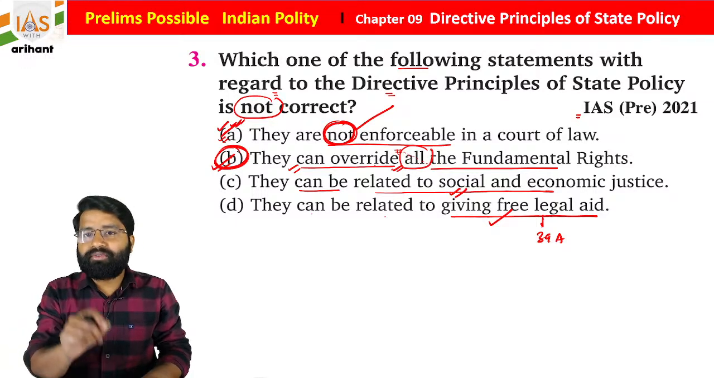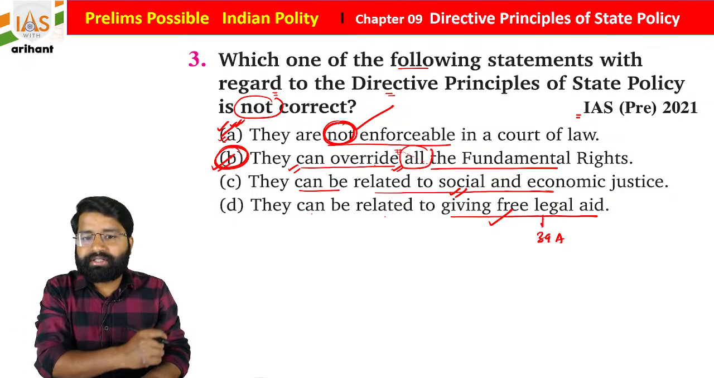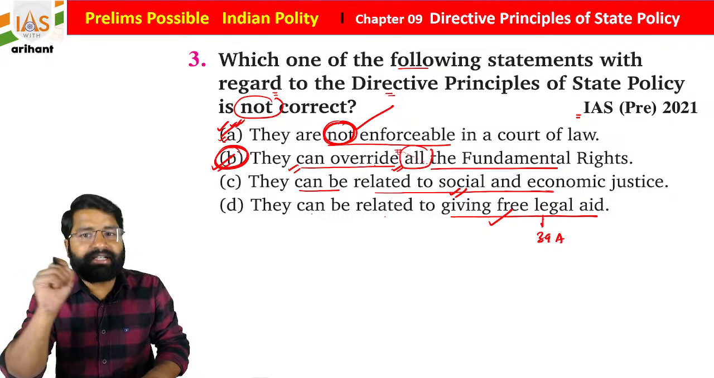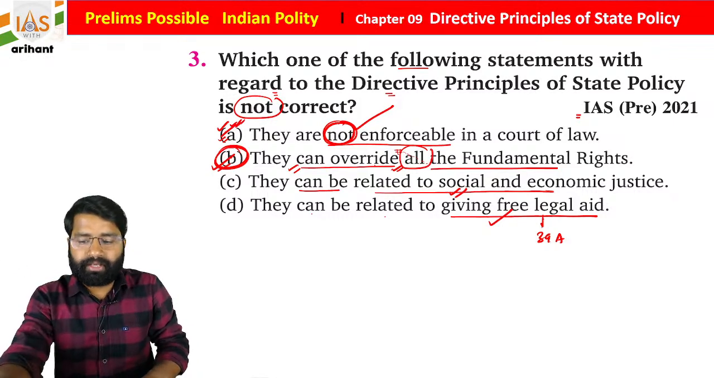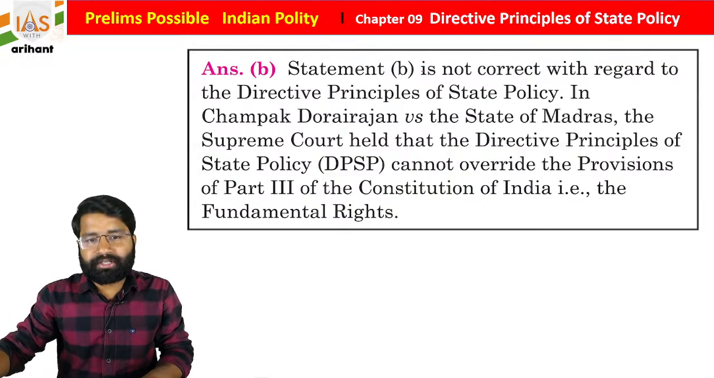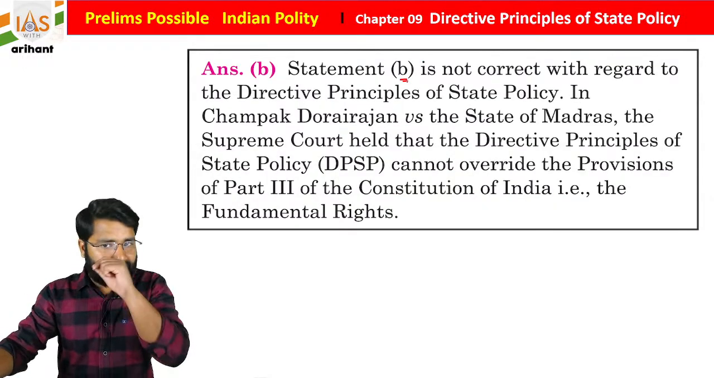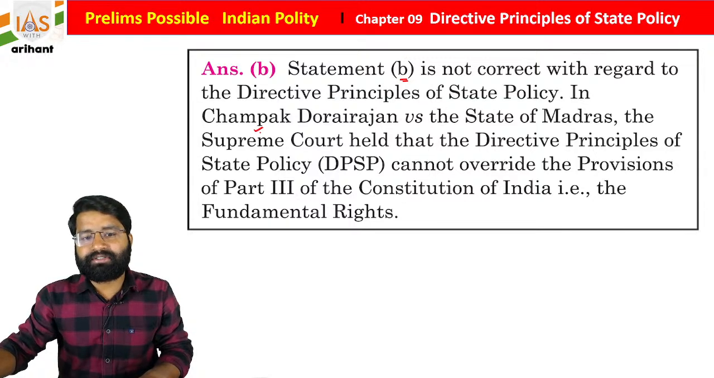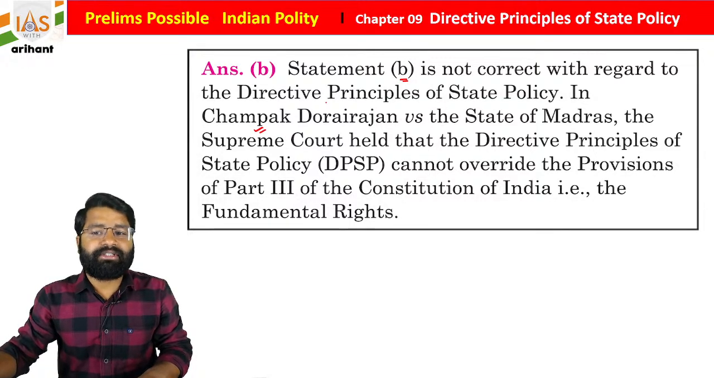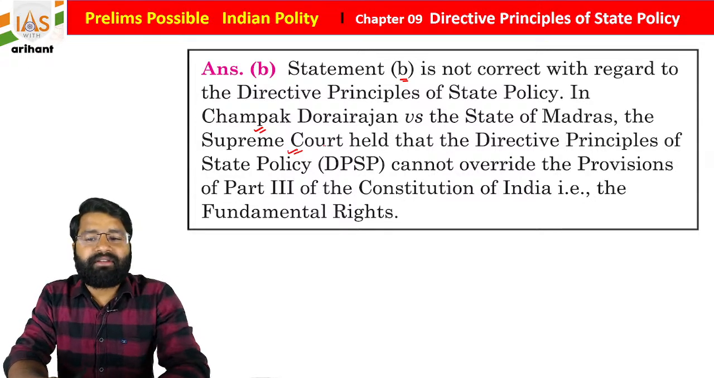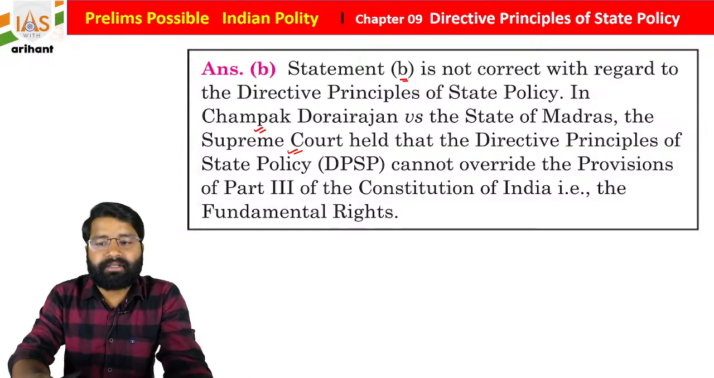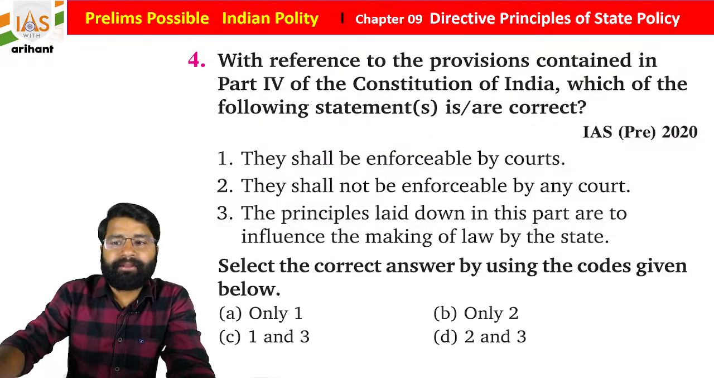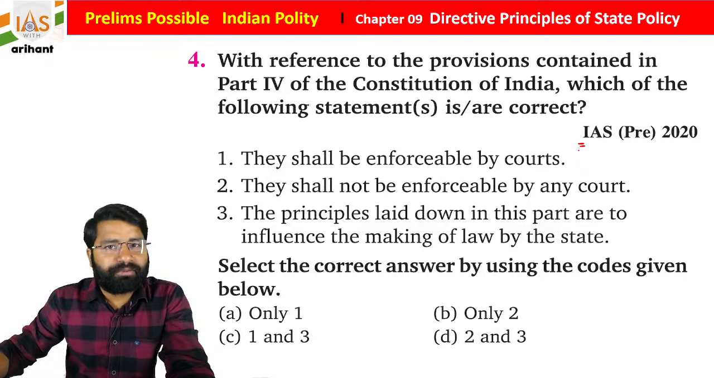That's why I told you in polity we have to check each and every word and it must be at the right place. Okay, now I'm just going to give you the explanation. Statement B is not correct regarding the DPSP because in Champakam Dorairajan versus State of Madras, the Supreme Court held that DPSP cannot override the provisions of Part 3 of the Indian Constitution, that is, fundamental rights. Okay, now it was once again in UPSC.